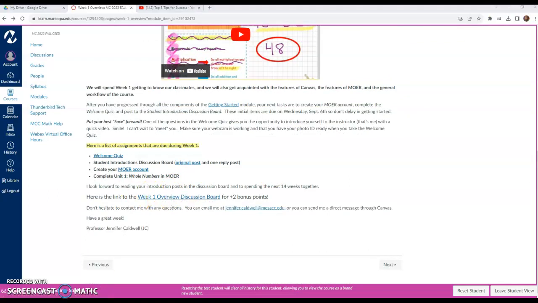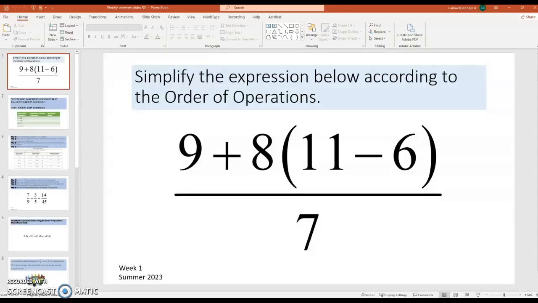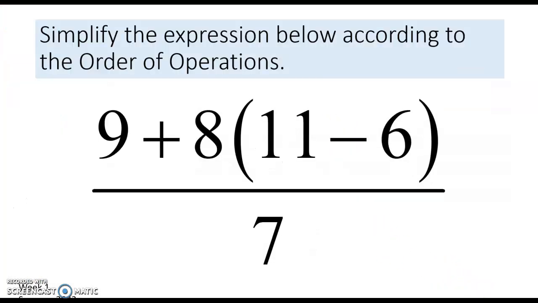Okay, let me show that secret question one more time, because maybe you didn't get a chance to take a screenshot of it or to write it down. I should have given you a little bit more time. And there it is. So either take a screenshot of that or pause the video and write it down. And then that is the expression you're going to simplify and upload your work into the discussion board.